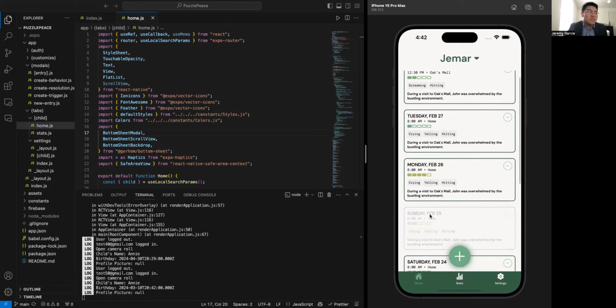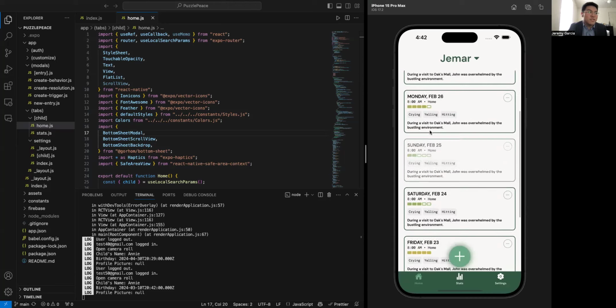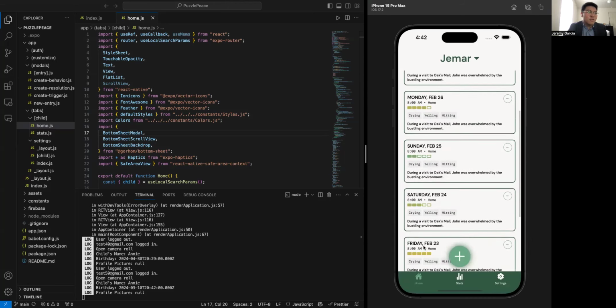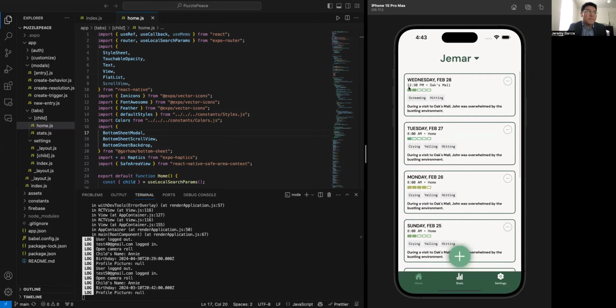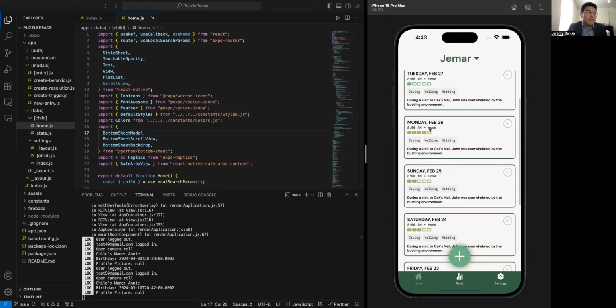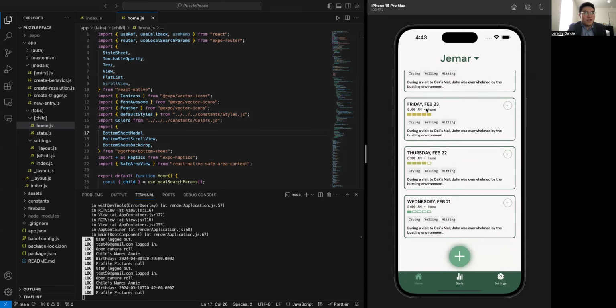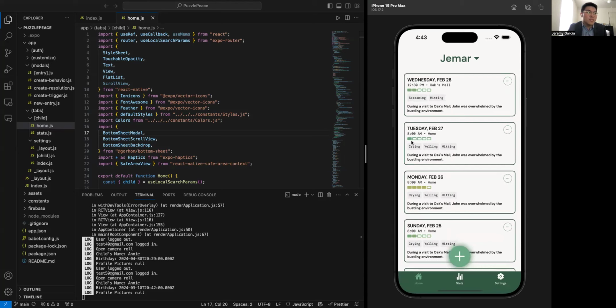So this is the home page, which has the history of entries in reverse chronological order. Each entry is going to have the date, the time, and the location of the meltdown. This is the intensity level, which actually changes color. The 5, the highest, would be more of a yellow color, while 1, the lower intensity levels, would be more green. This is the behavior, so you can quickly reference each meltdown by its behavior. And then we also wanted to provide the self-written note that each caregiver would provide.